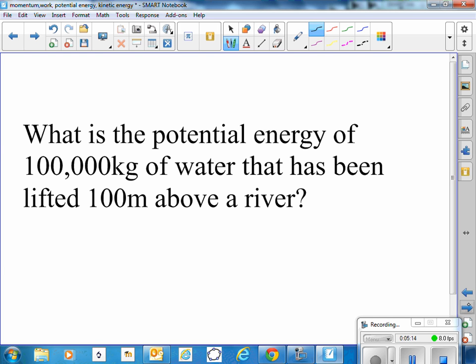So the mass has 1, 2, 3, 4, 5 places. The height has 2 places, so that would be 7. And I multiply that by gravity, which is 10, the acceleration due to gravity. So there's 5, 6, 7, 8 decimal places, so it's 1 times 10 to the 8th potential energy.